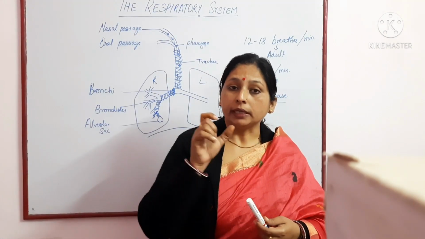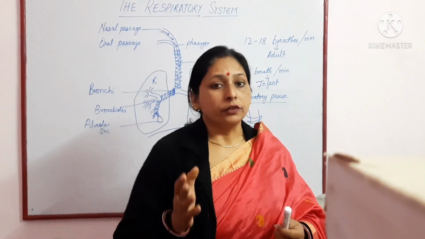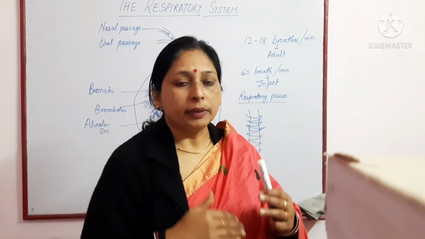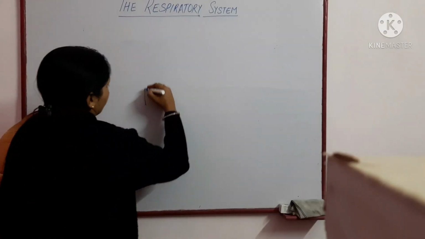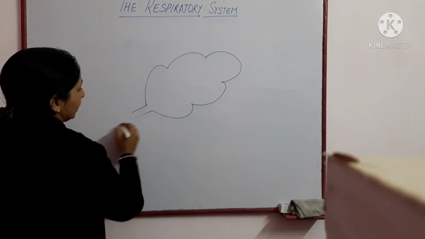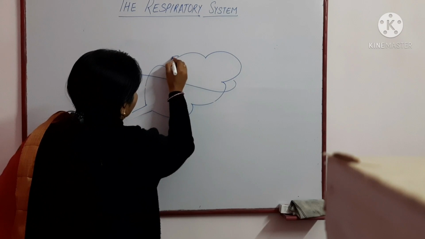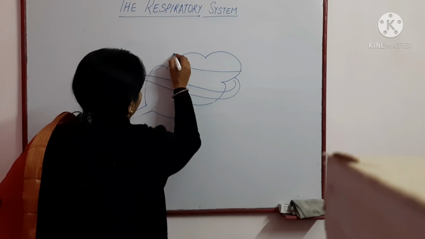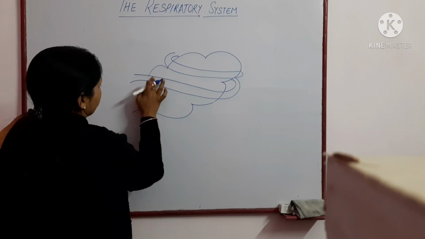Now the topic is about exchange or diffusion in the alveolar sac. First of all, I will explain on the board, and with the help of a balloon, I will explain how the process of diffusion takes place. Now in the alveolar sac, the membrane is a very thin lined membrane, and it is wrapped around or covered with blood capillaries. These blood capillaries run around the alveolar sac.